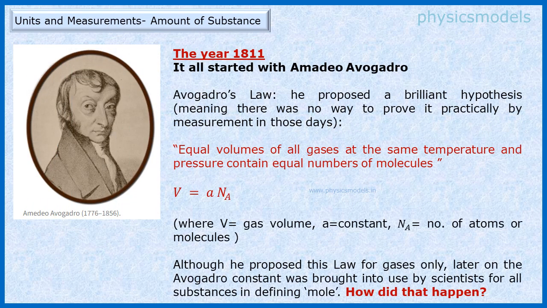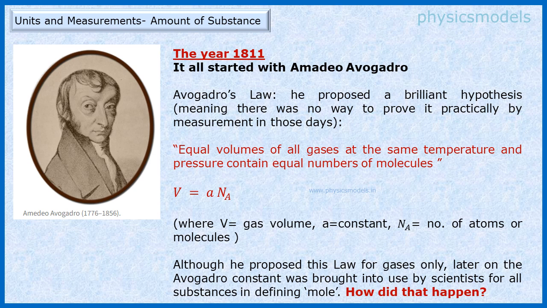The concept of mole indirectly started as far back as the year 1811, when the brilliant scientist Amadeo Avogadro proposed his law, or the hypothesis, because he could not prove it at that time. He said that if we take different gases and keep them at the same temperature and pressure, and if we keep them at equal volumes, inside those volumes, the number of atoms and molecules will be the same. It was sheer brilliance on his part.